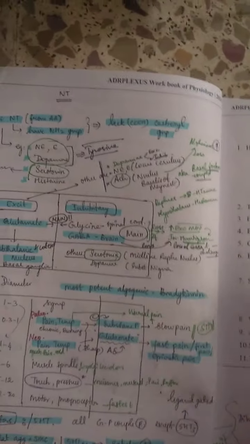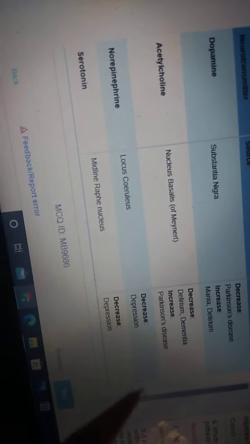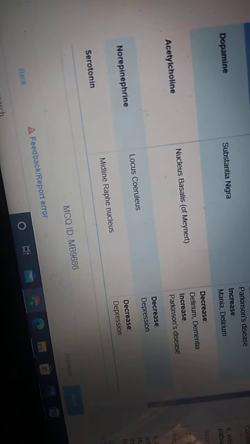And also the other transmitters like norepinephrine. See, less norepinephrine will cause depression. If serotonin is less, it will cause depression. All these things will also be present. Now next we have the nerve fibers.